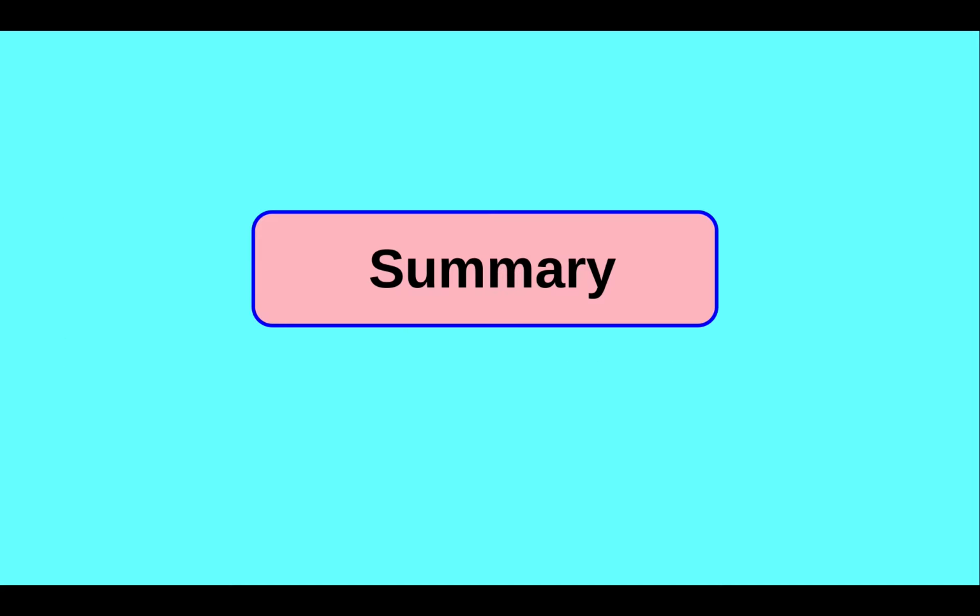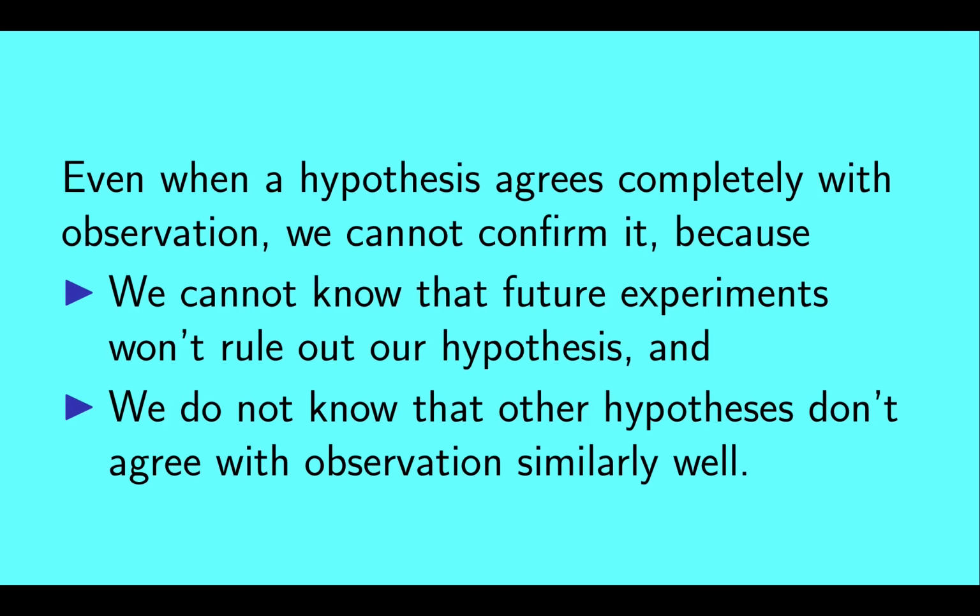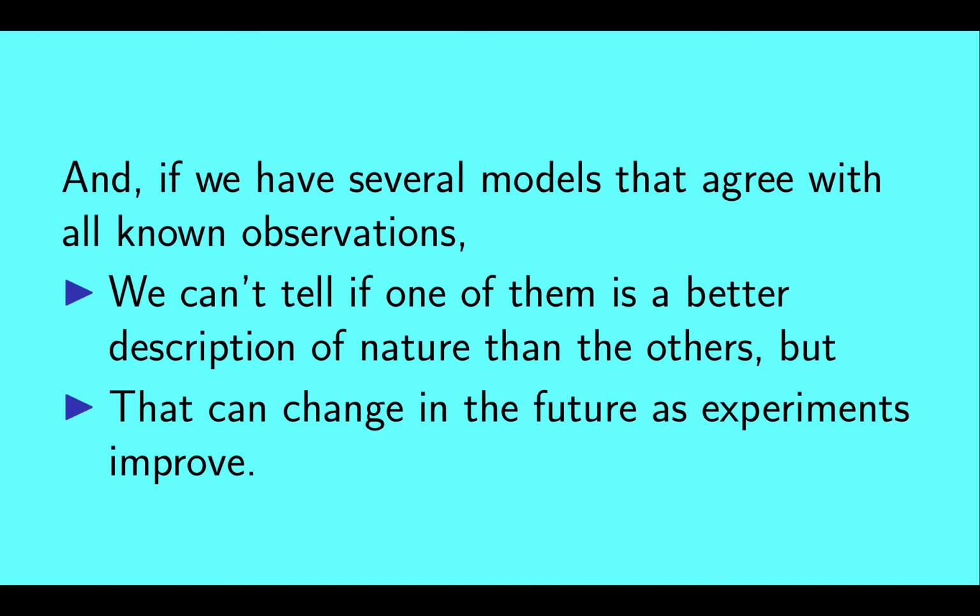Okay, let's summarize what we've seen. Even when a hypothesis agrees completely with observation, we cannot confirm it. This is because 1, we cannot know that future experiments won't rule it out, and 2, we do not know that other hypotheses don't agree with observation similarly well. And if we have several models that agree with all known observations, we can't tell if one of them is a better description of nature than the others. But that can change in the future as experiments improve.